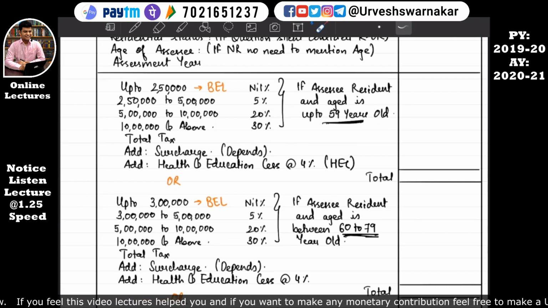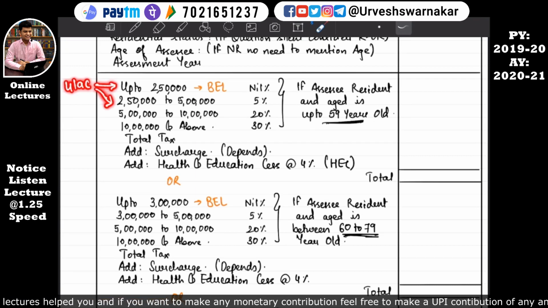for example, if an assessee's income is 4 lakh, then up to the first 2,50,000 he needs to pay zero tax. That first 2,50,000 is also known as basic exemption limit, so that's why it is written in orange, BEL. Above 2,50,000, his total taxable income is 1,50,000.